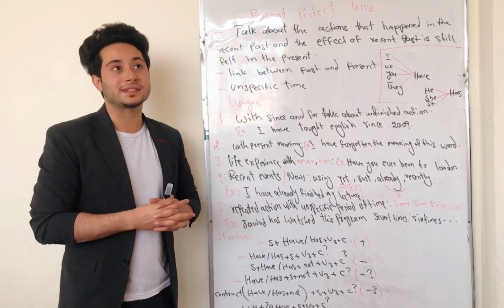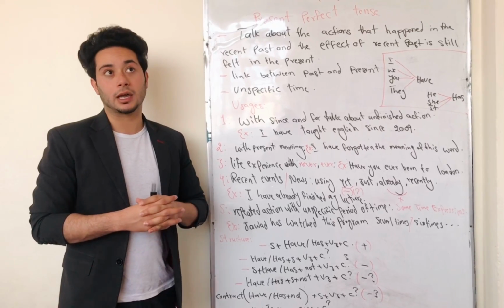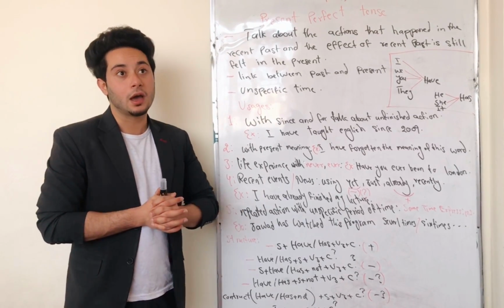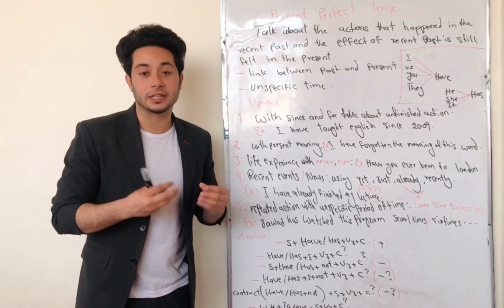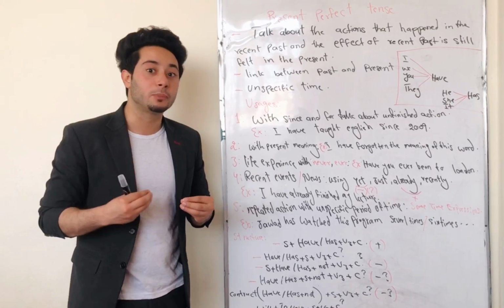For example, we can say that by using some time expression, we can use present perfect tense to talk about repeated action with a specific period of time. For example, I can say I have traveled to London several times. It means I'm talking about the action which happens several times, which is repeated action.